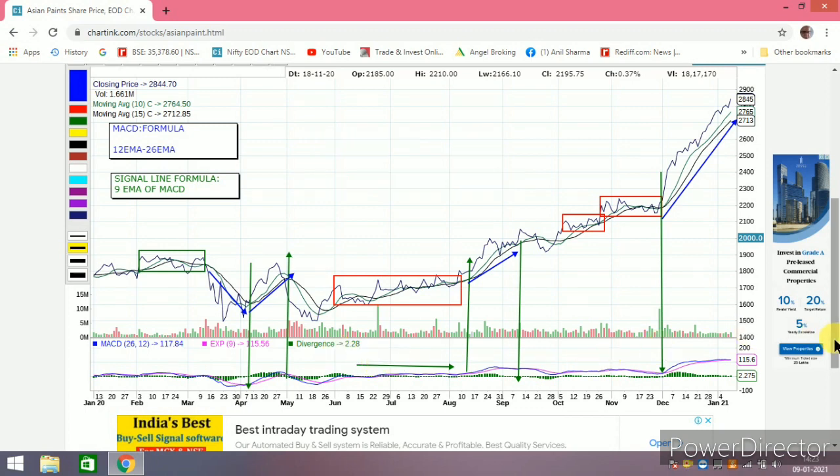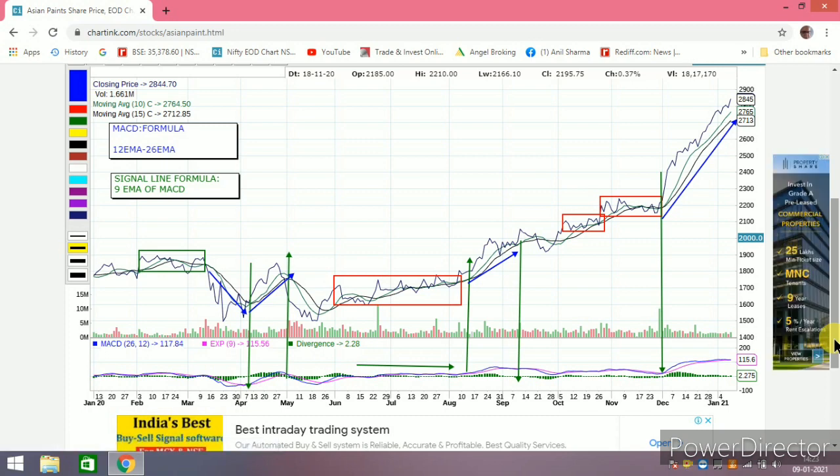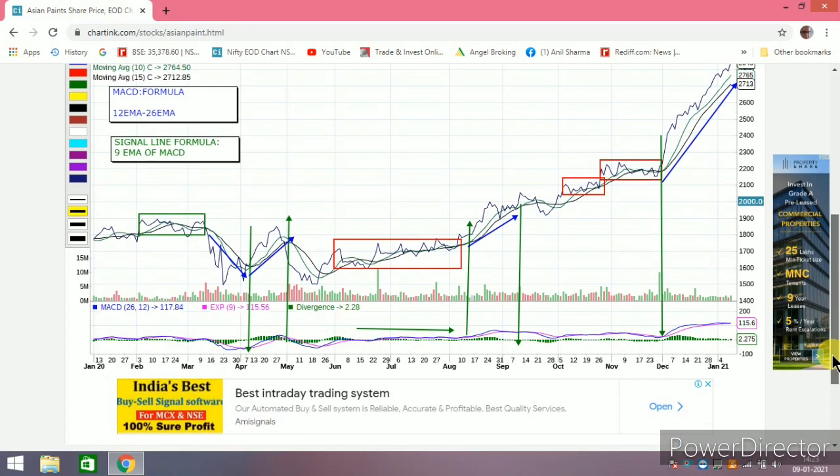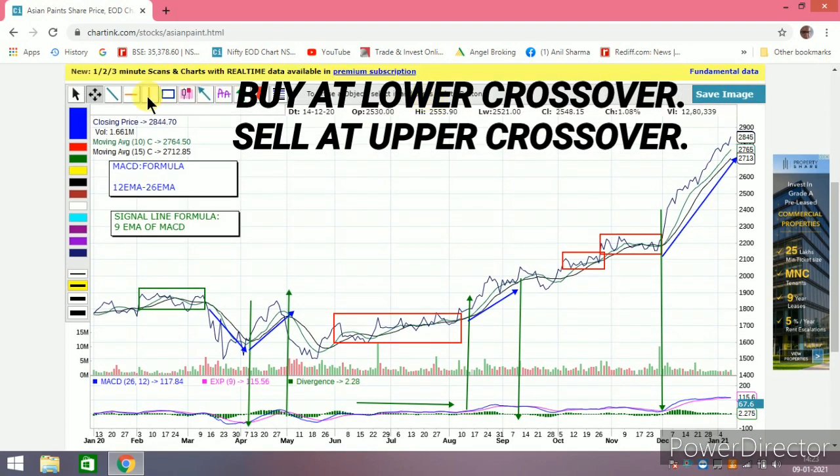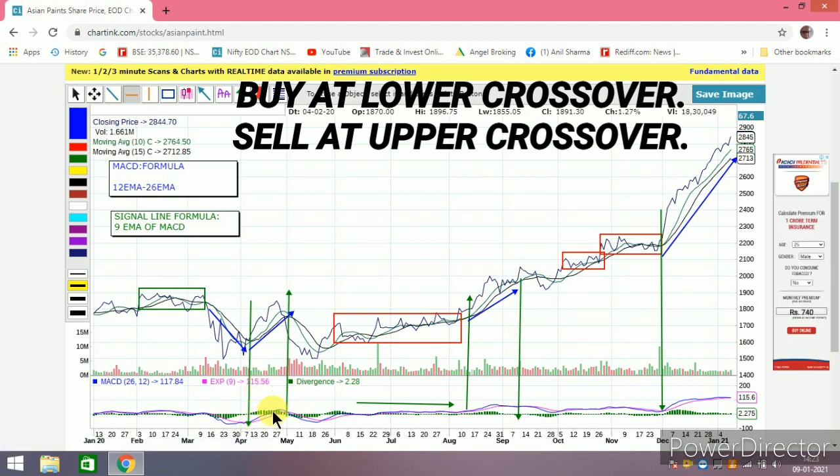Fine. Now, as I said, how does MACD work? Friends, you can see here there is a cross. At the cross you have to buy, and what is the price you are getting? Let me just check the price. Corresponding to this, the blue line, the MACD, is going up, so it is in the uptrend. And the price you find is somewhere around 1610.